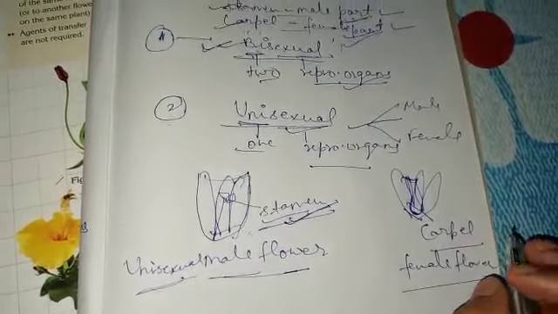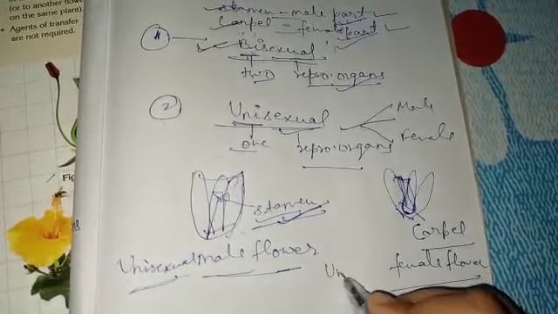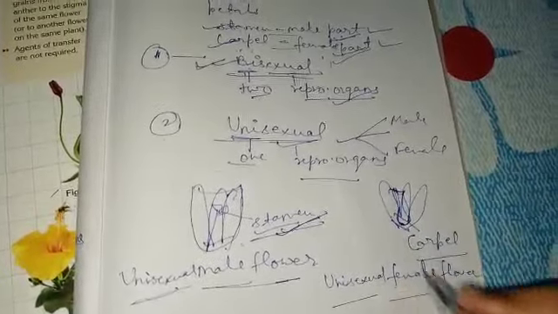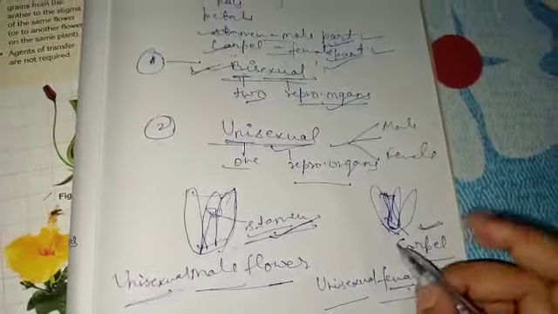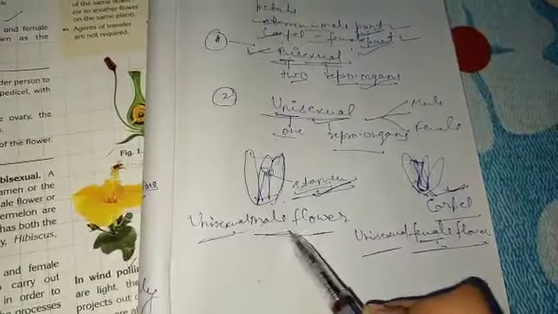Why is it unisexual? Because only one reproductive organ is present. And why female? Because the female reproductive organ is present, so it is a unisexual female flower. And in this one only the stamen, the male reproductive part, is present, so it is a unisexual male flower.